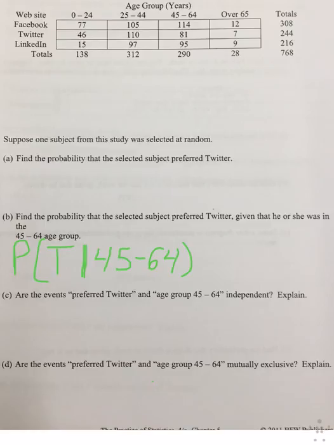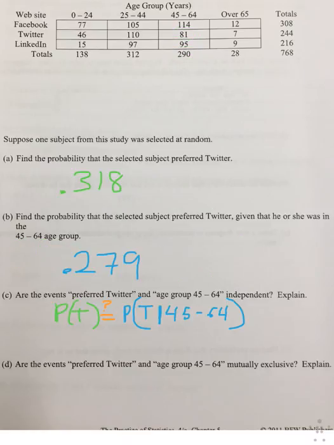Of course, this is going to be those who preferred Twitter at 45 to 64, I've circled that, over all of those in the 45 to 64-year-old age group. So that would be 81 over 290, which, when we punch it into the calculator, comes out at about 0.279. So there's our probability for B.